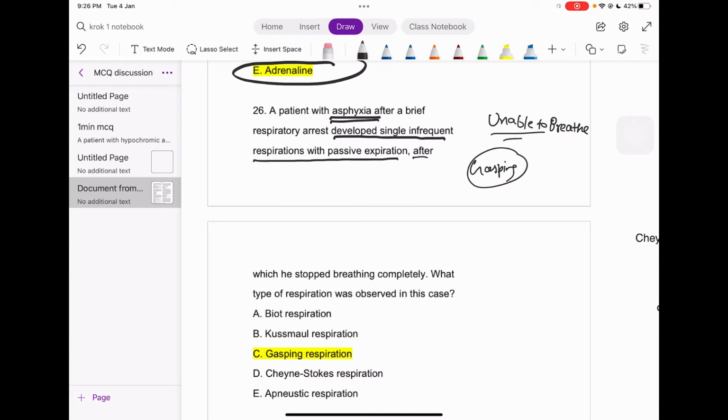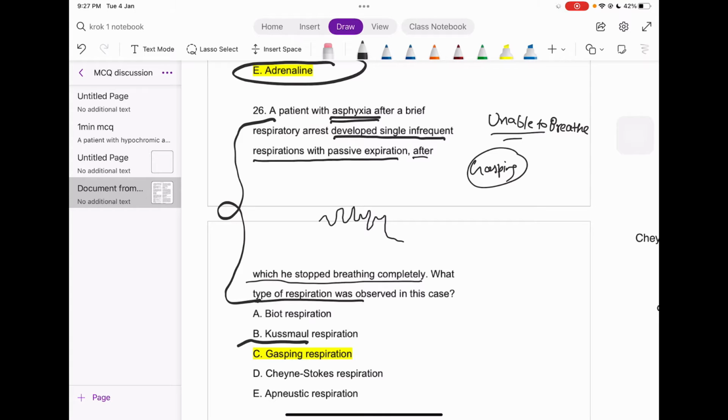After which he stopped breathing completely. So what actually happened is he developed single infrequent respiration, maybe like this, with passive expiration, after which he completely stopped breathing. So what type of respiration is it? Here we are totally able to observe what he was doing, some gasping respiration, right?